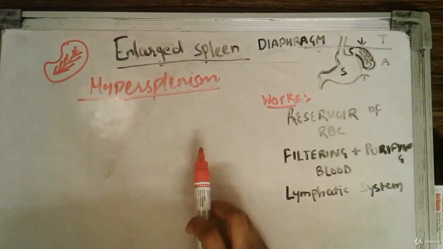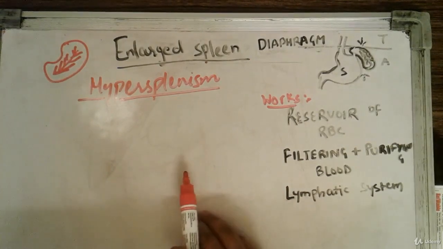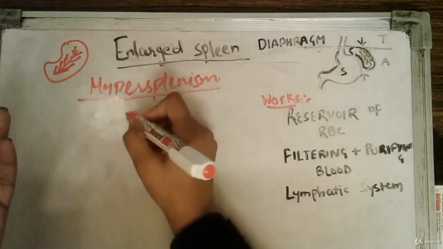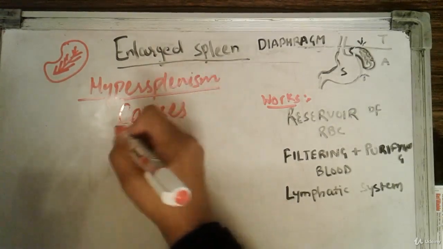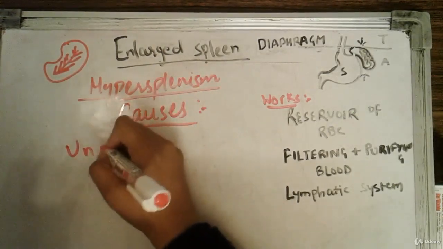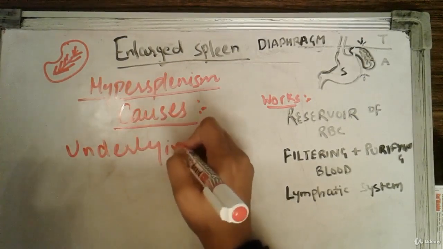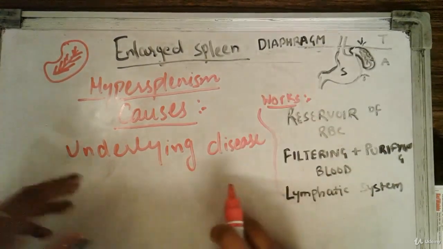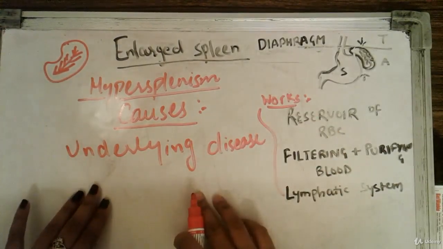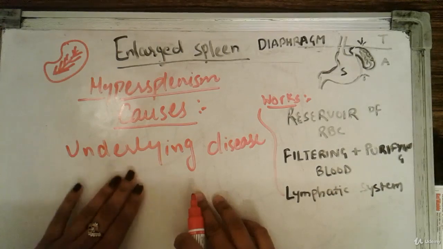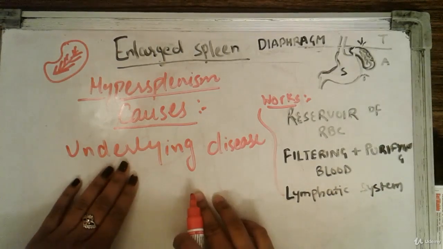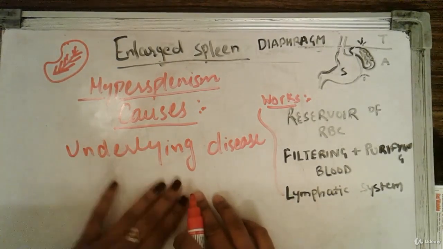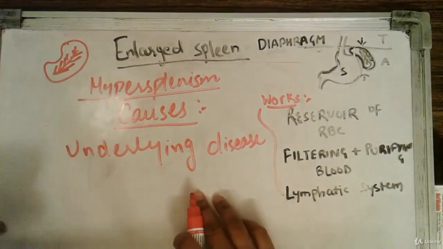An enlarged spleen is a disease in itself, and it is caused by multiple factors, mainly underlying diseases. There are many underlying diseases that are responsible for it, and I will tell you about them. When these underlying diseases get treated, the enlarged spleen will also get treated automatically. So let us see what underlying diseases can cause an enlarged spleen.